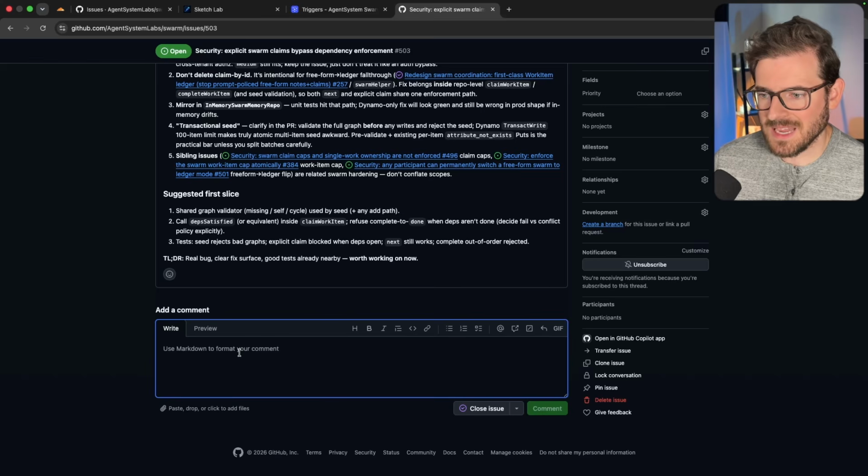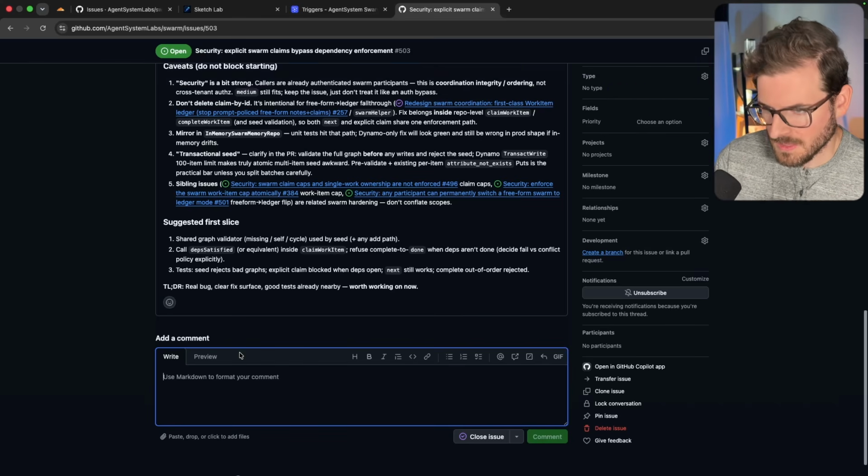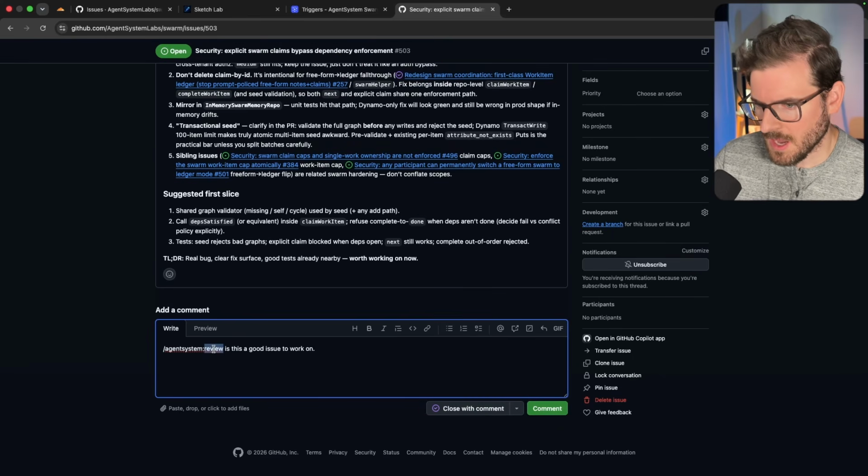But later down here, I can say, hey, go ahead and implement this in a pull request, and then give it some time and it'll actually start doing this. In fact, let me just go ahead and do that. Let me copy this and I'll just say update, implement this in a PR.